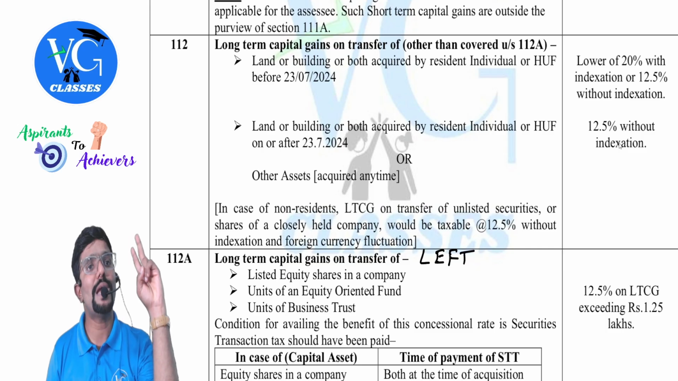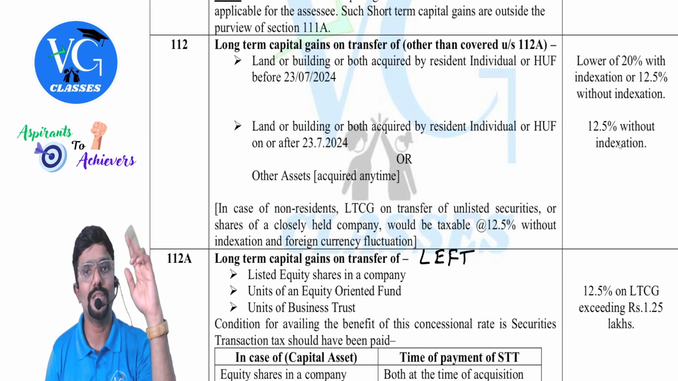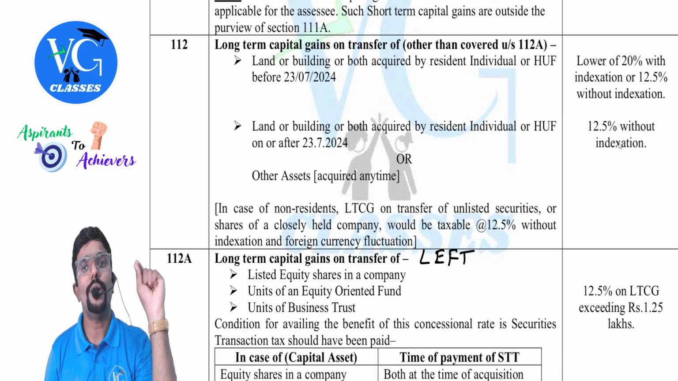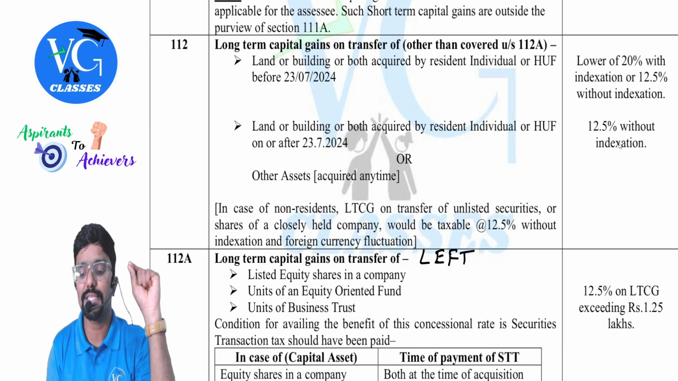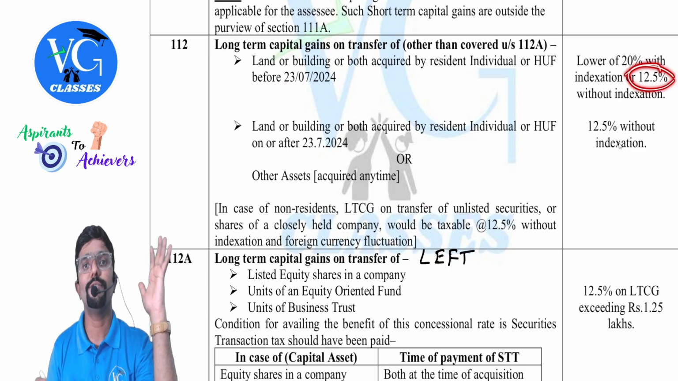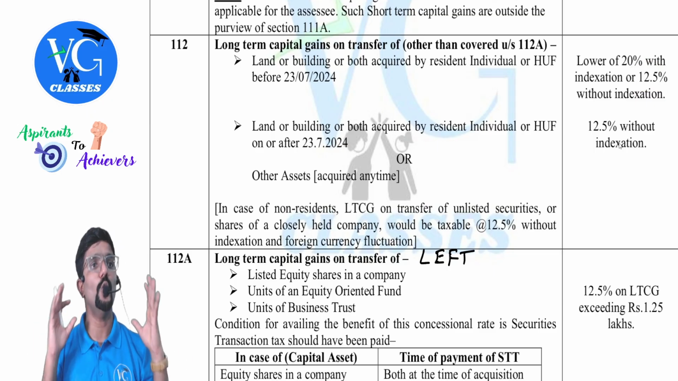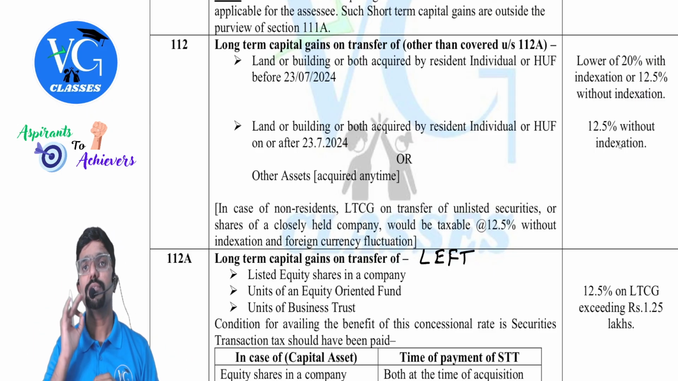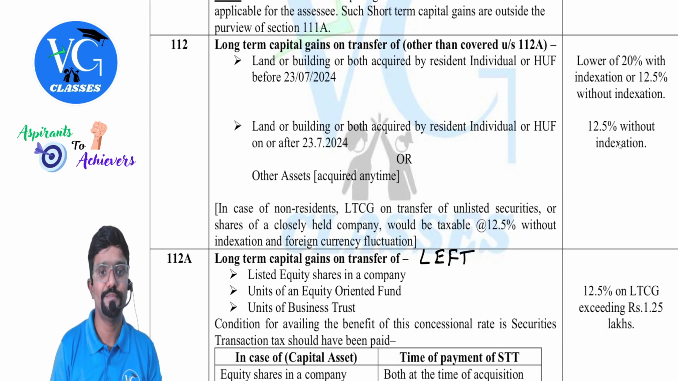You need to compute two capital gains. One is with indexation. The other one is without indexation. On whatever long-term capital gain you have computed with indexation, what is the tax rate? 20%. On whatever long-term capital gain you have calculated without indexation, what is the tax rate? 12.5%. Sir, should we pay both? No, whichever is lower. I will speak a little more about it later.